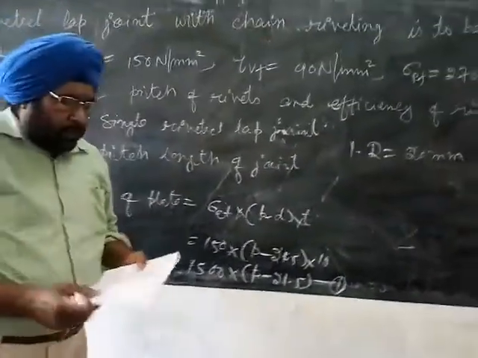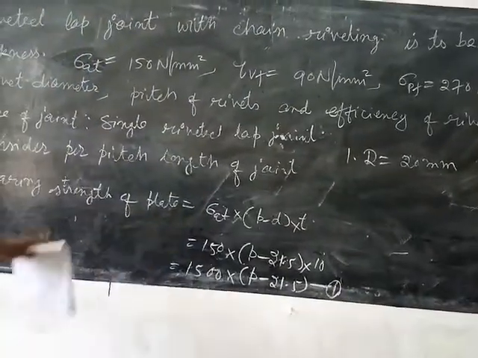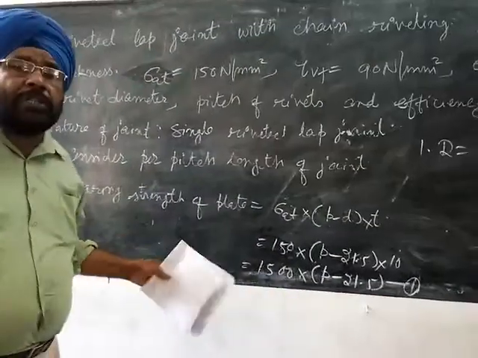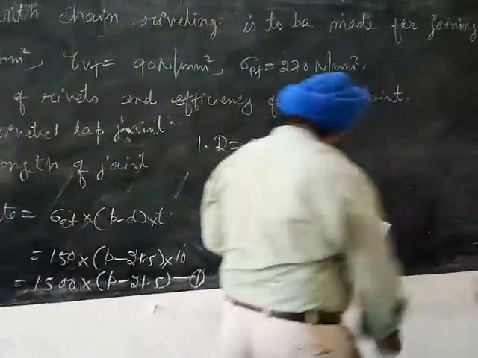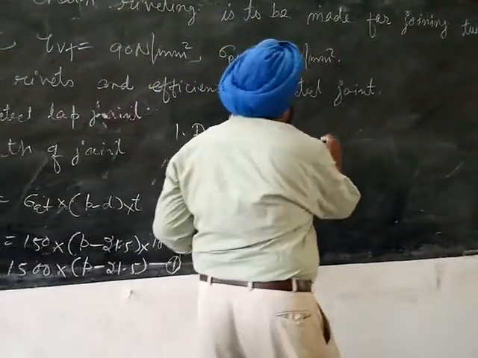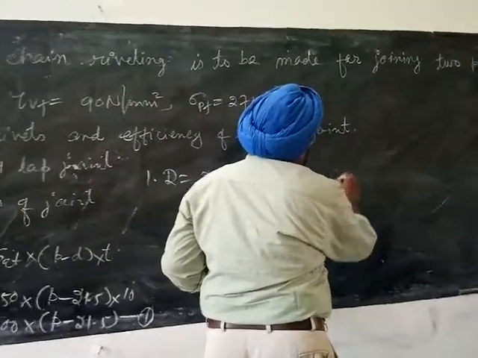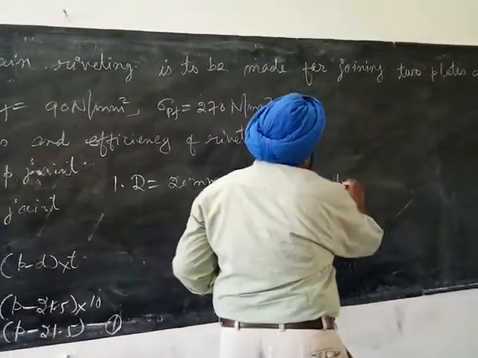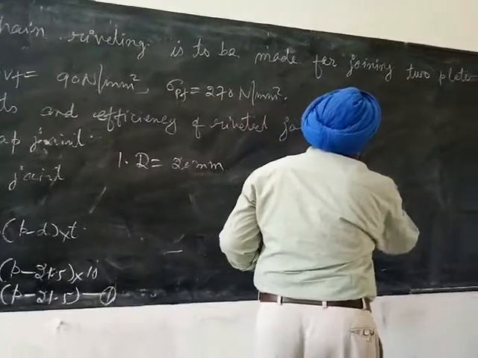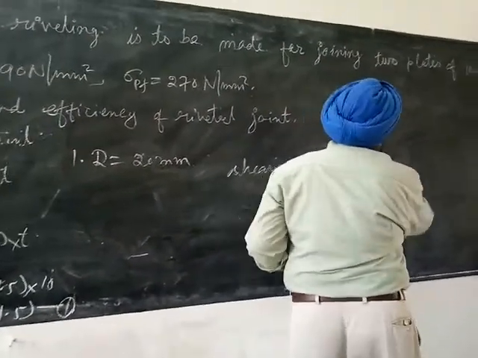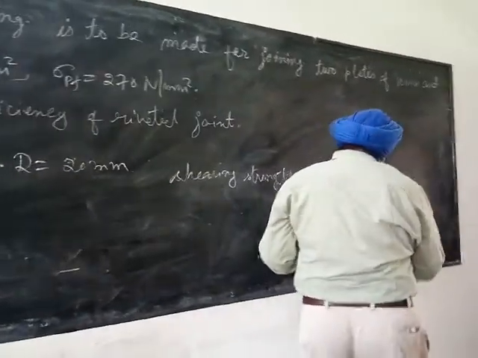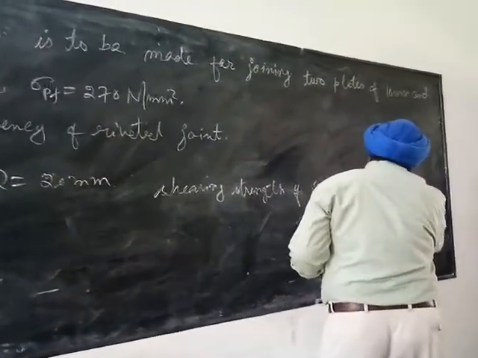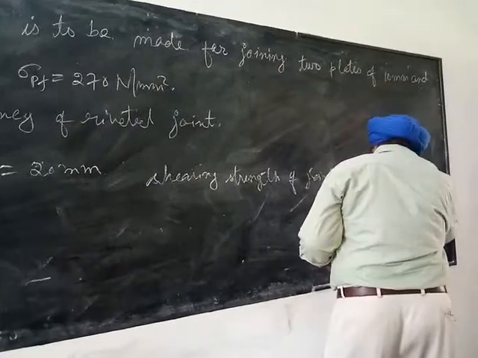So then shear strength of the joint. Because it is a lap joint, it means the ribs are in single shear. Shearing strength of joint is equal to n tau vr into pi d square by 4.